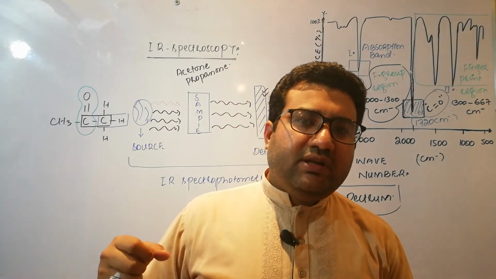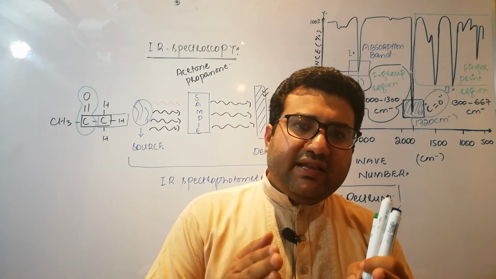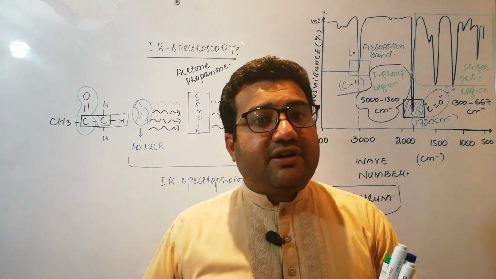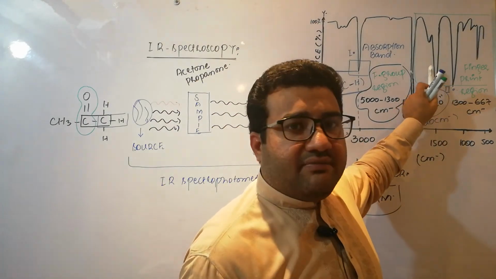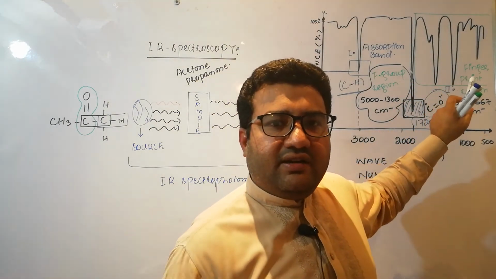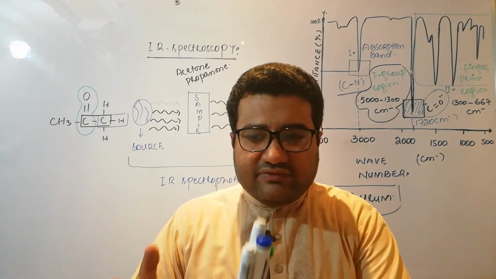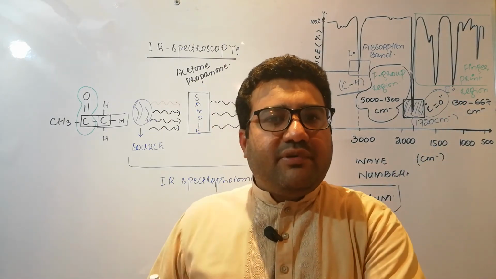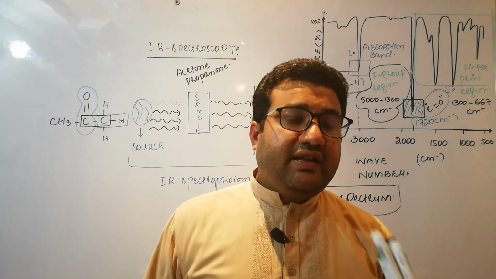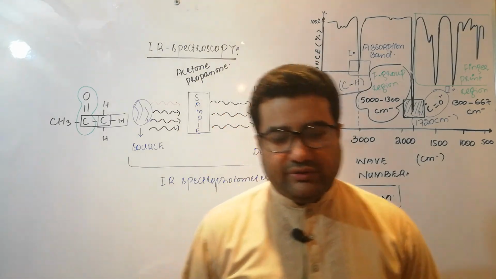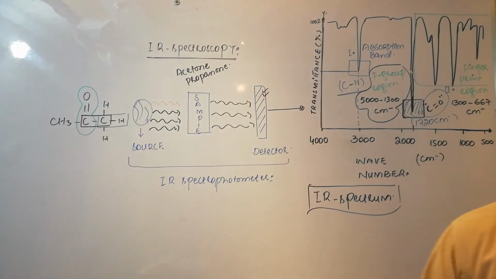What will we do? We will compare the IR spectrum with the IR spectrum of the suspected compound. So this fingerprint region will be basically responsible for the detection, because the fingerprint region of the unknown sample and the fingerprint region of the suspected compound are compared and we get the exact identity of the molecule. So that's why this fingerprint region is very important.